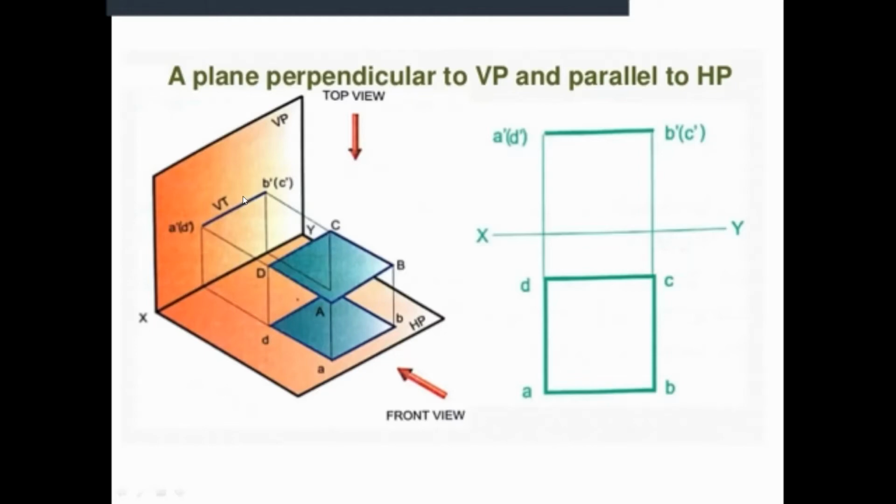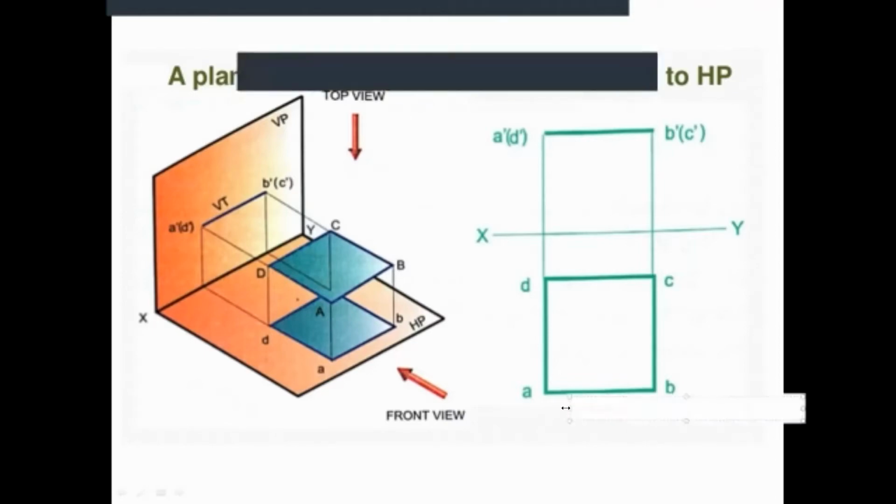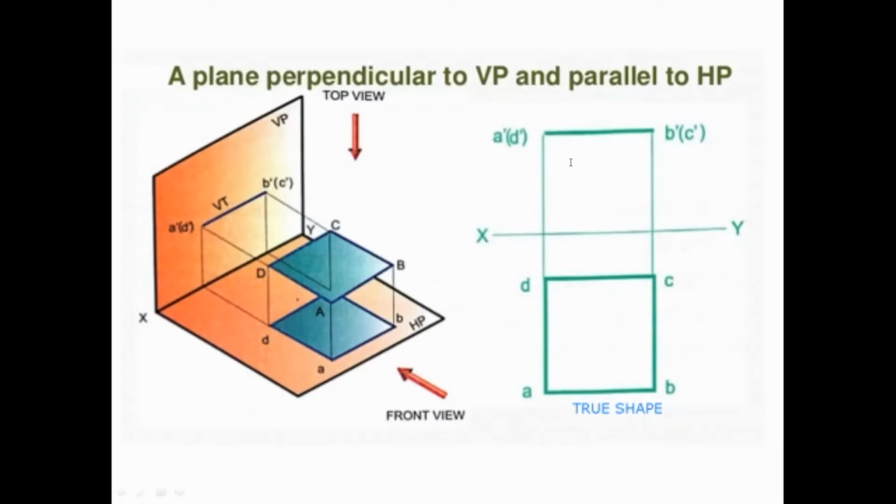This front view is just a line because of negligible thickness. When you see this from top, I can represent its true shape. Isn't it in true shape? Yes, sir. It is in true shape. You can draw the object's true shape.